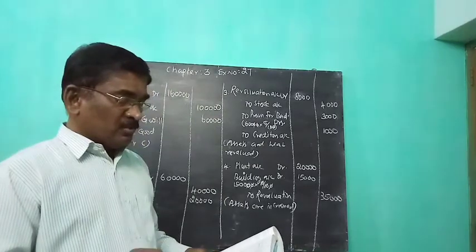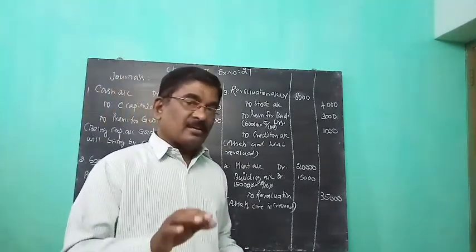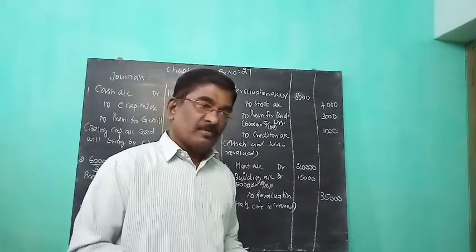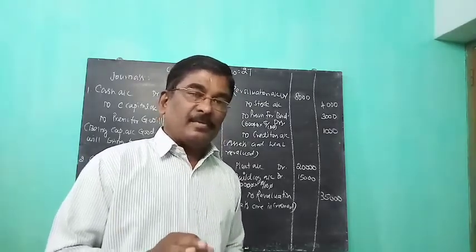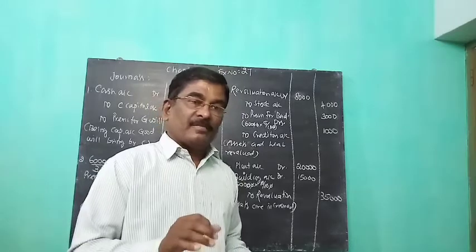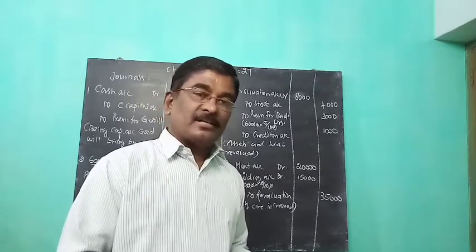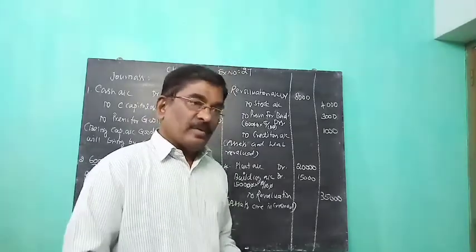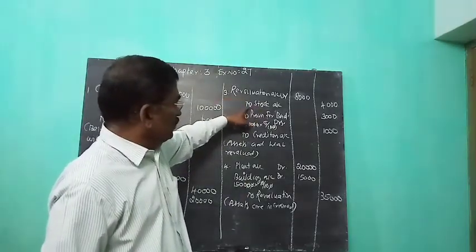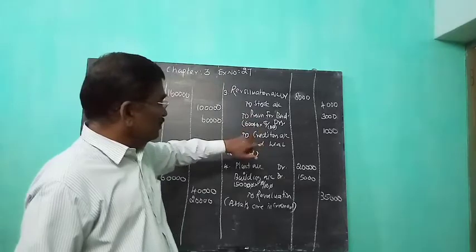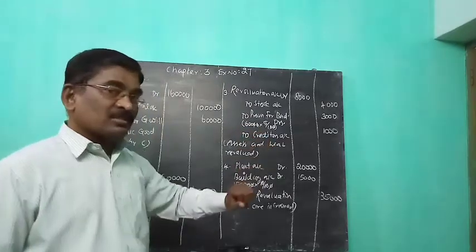Creditors were under-recorded to the extent of 1,000. The under-recorded creditor of 1,000 rupees is brought into account. So this is also a loss item. When assets increase or liability decreases, it is a gain item. When assets decrease or liability increases, both are loss items. So for loss items, the revaluation account is debited. So revaluation account debit to stock account, provision for bad and doubtful debts, and creditors account. So this is the journal.